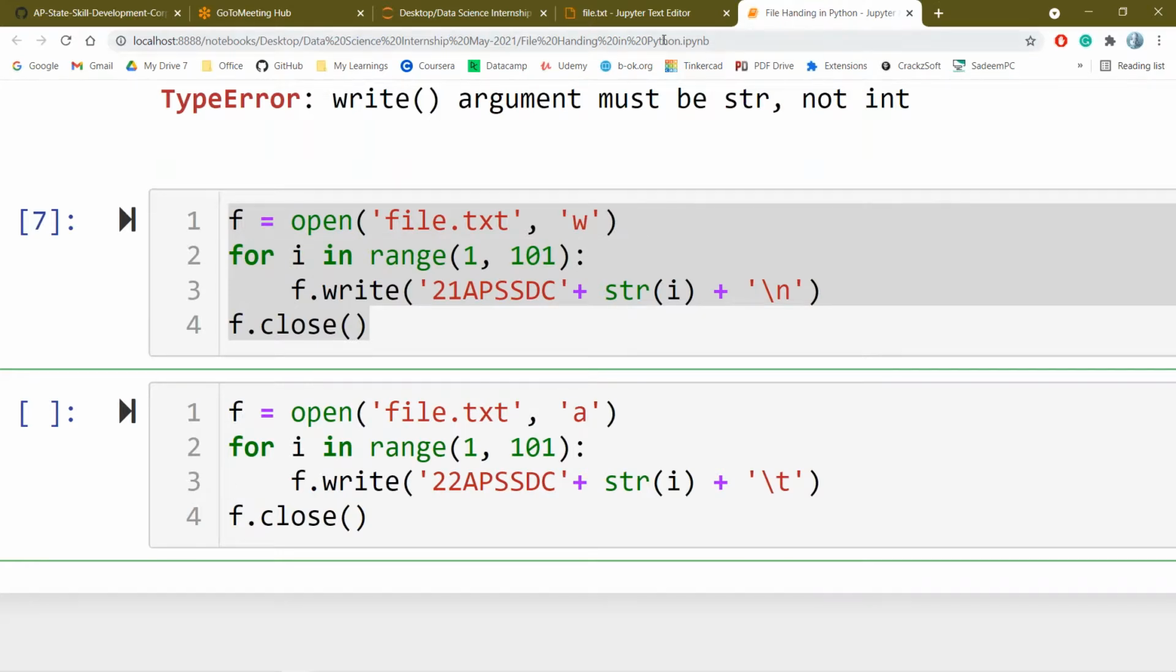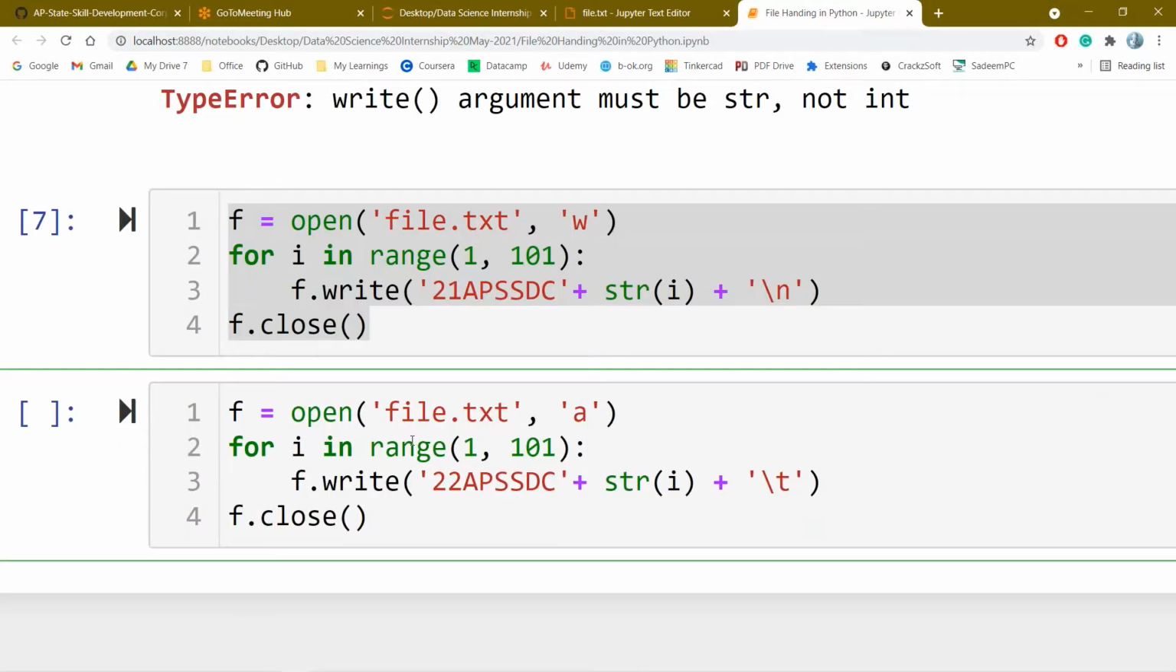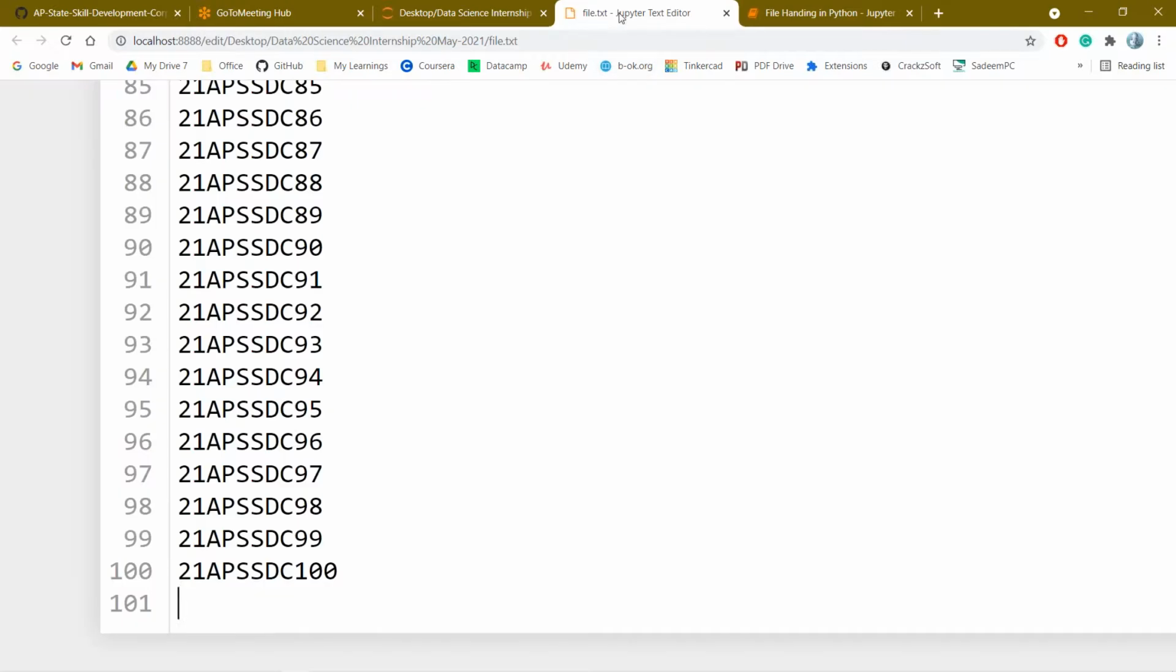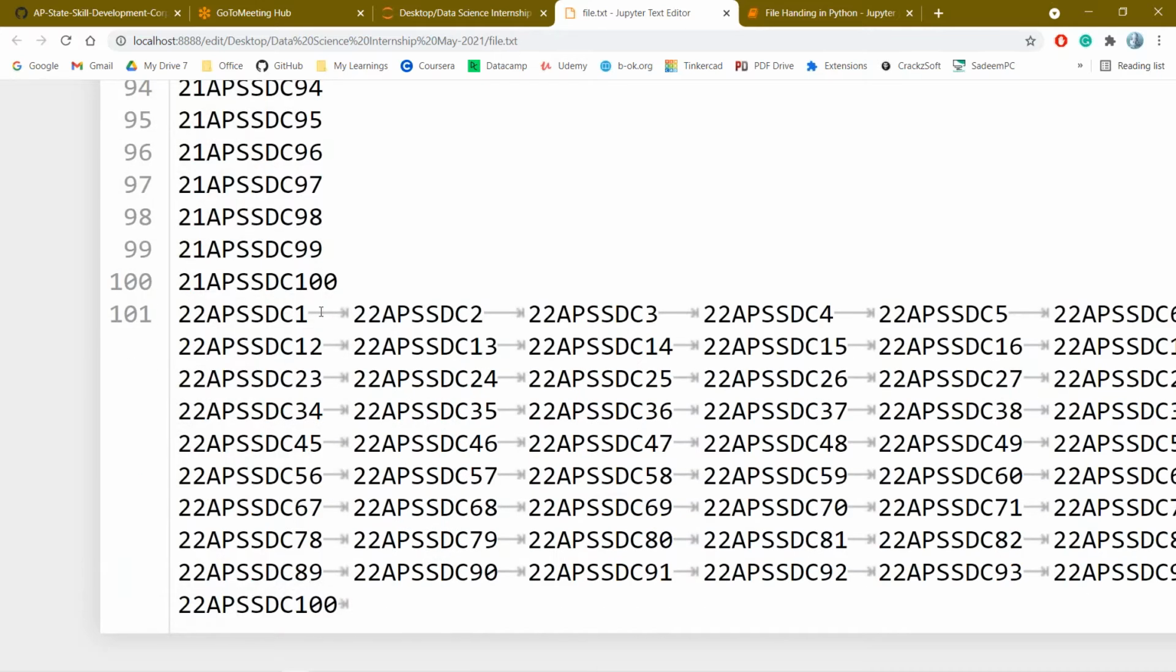What will happen in the append mode? To the existing data, at the end, the new data will be automatically added. Let me execute this. If I reload this file, my data will be written with the tab space, because here I have given only the tab space.